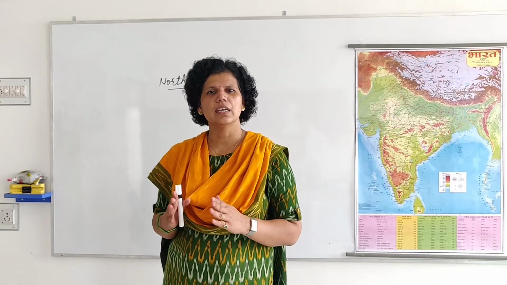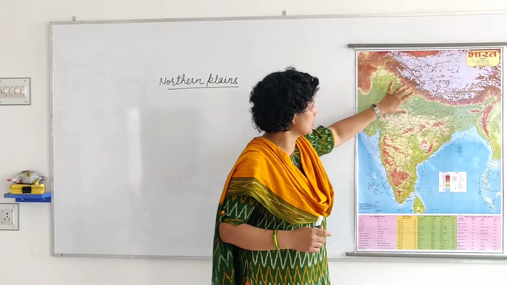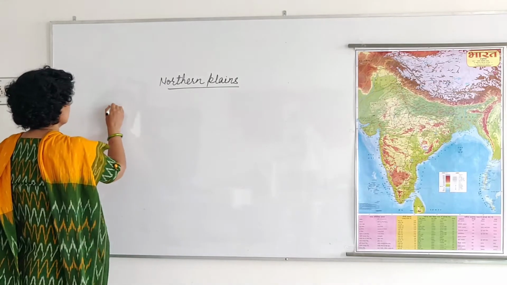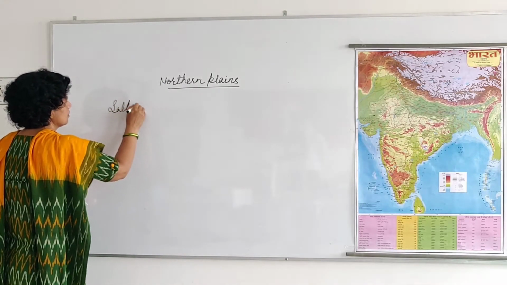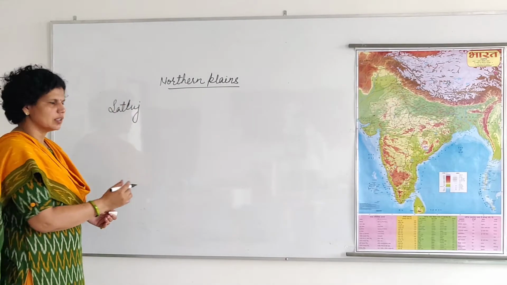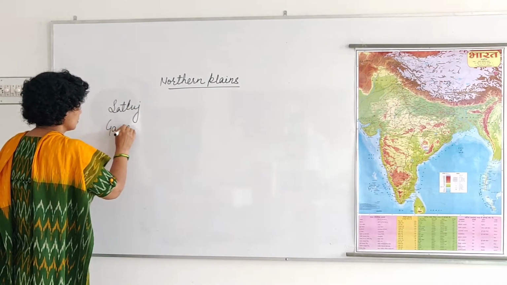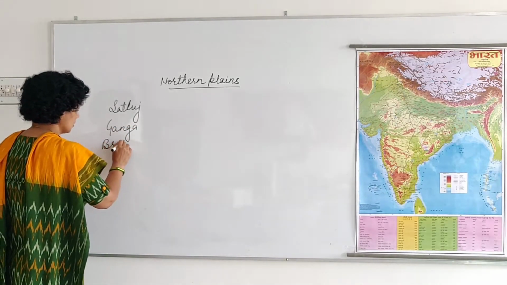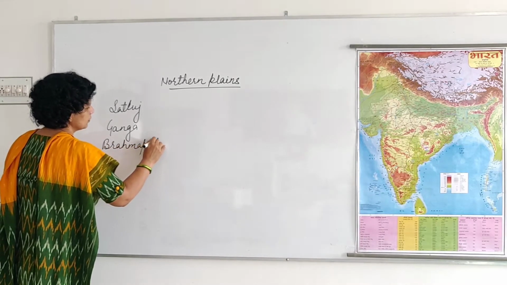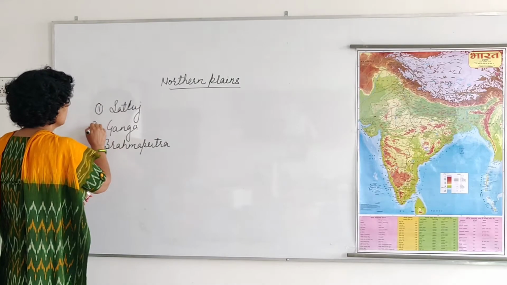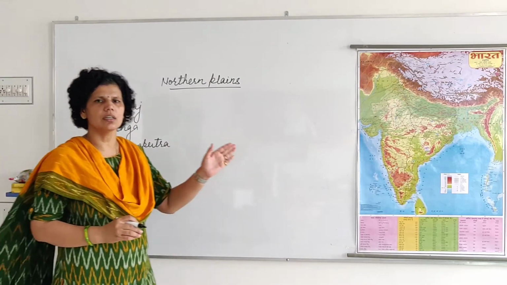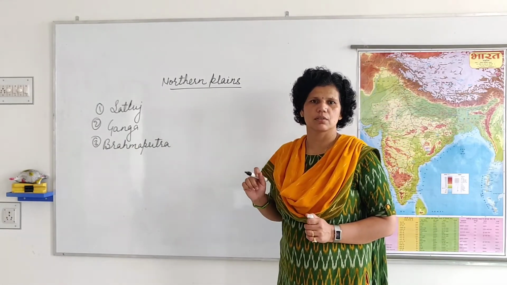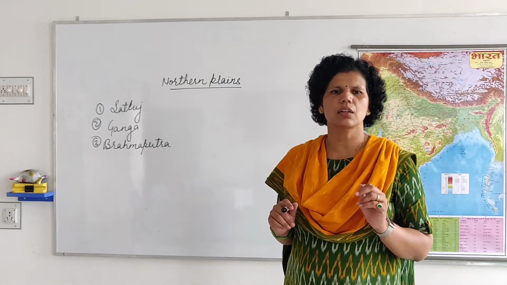Now students, there are three main rivers in this area, in the Northern Plain area. What are these three main rivers? Number first river is Satluj. The second one is Ganga, and the last one is Brahmaputra. So these are the three main rivers in the Northern Plain area. These three rivers make three basins. So first we learn about the Satluj basin.